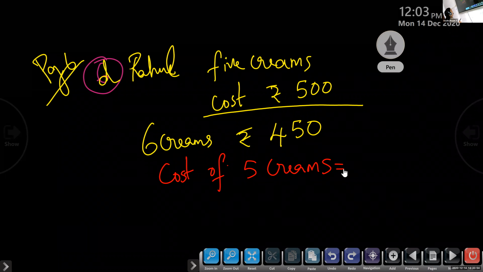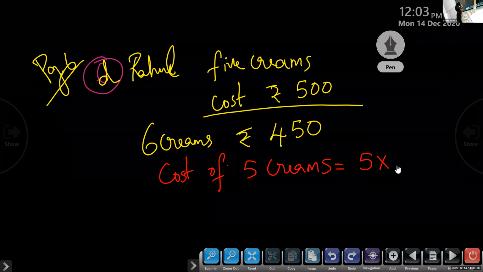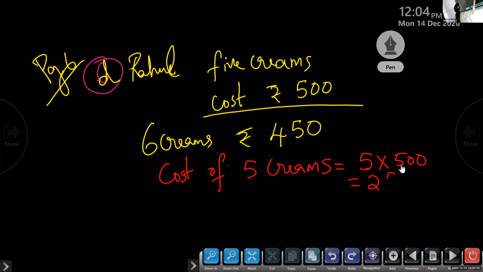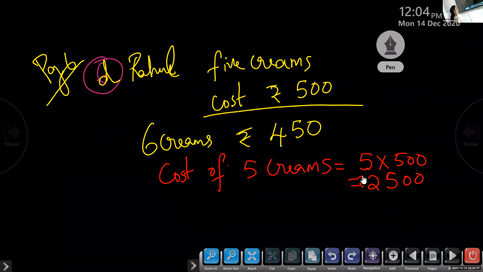Cost of 1 cream is given as 500 rupees. So what will be the cost of 5? 5 into 500. 5 into 5, 25. So it is 2,500. Okay.